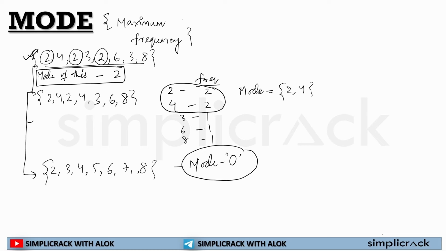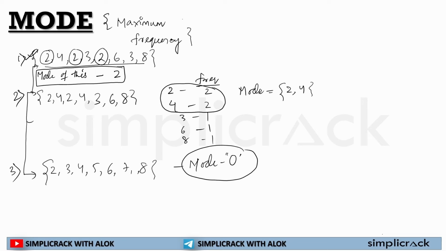You need to remember this. So these are the first three concepts regarding mode. Mode will always be the maximum frequency. In case two observations have a similar frequency, there can be multiple modes. And if all the observations have equal frequency, then the mode can be 0.